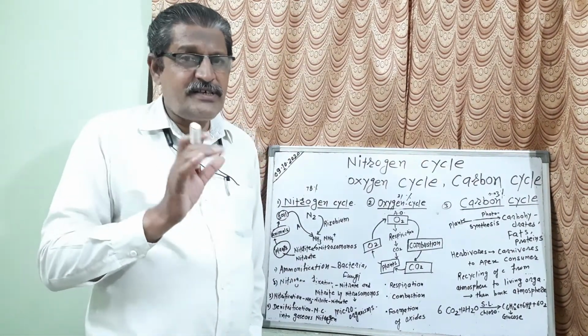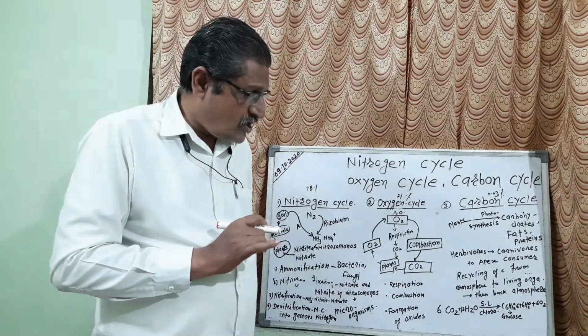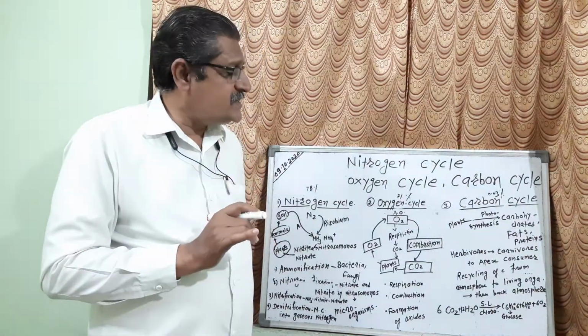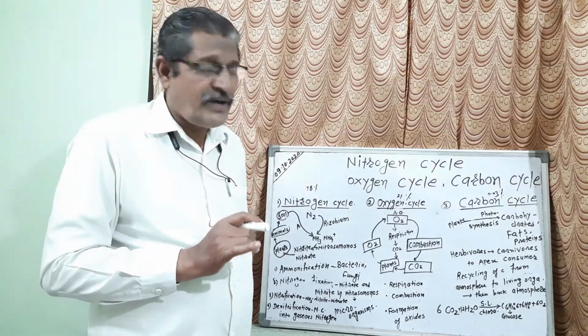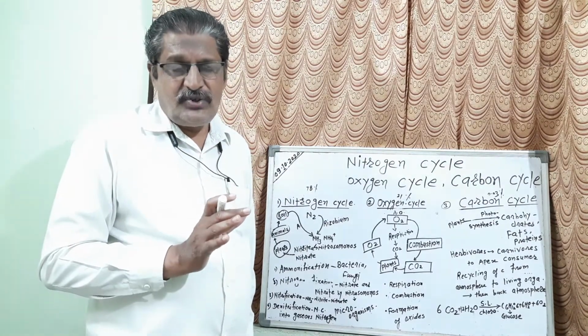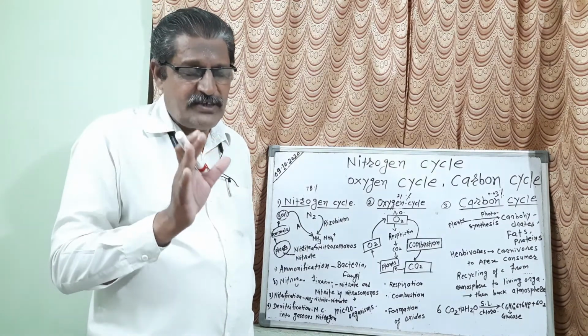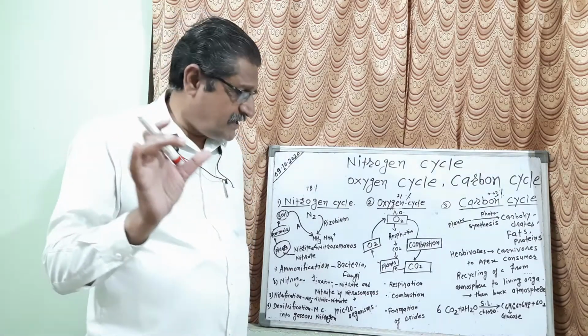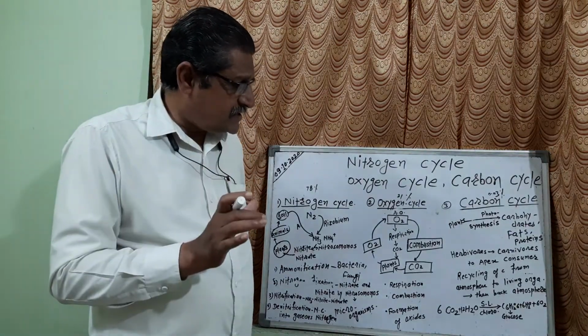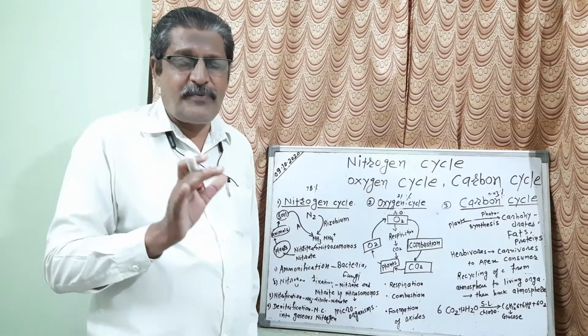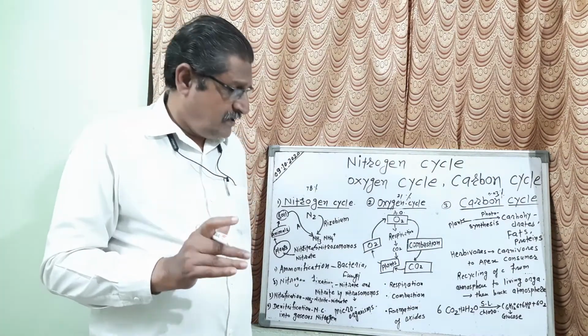Now from this it is clear that the process of photosynthesis is very necessary. Now you can give the definition of the carbon cycle in one sentence. Carbon cycle is nothing but the recycling of carbon. Listen carefully.